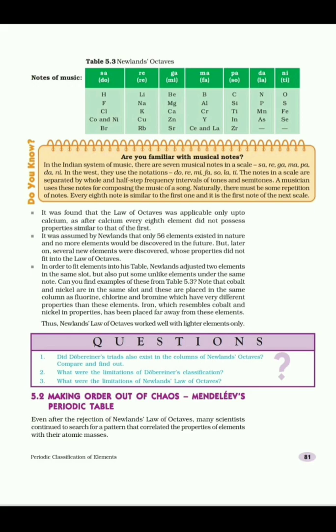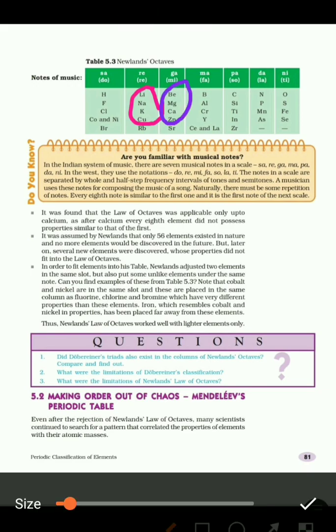In Newland's octaves, properties of lithium and sodium were found to be the same, we can see in the table, and sodium is the 8th element after lithium. Similarly, beryllium and magnesium were found similar in properties. But it was found that the law of octaves was applicable only to the lighter elements, that is up to calcium. Calcium has atomic mass 40 u. After calcium, every 8th element did not possess properties similar to the first element.